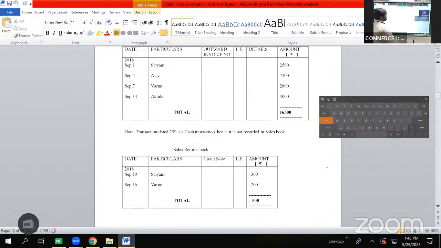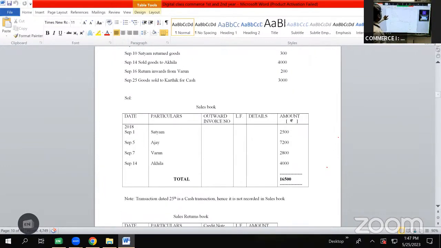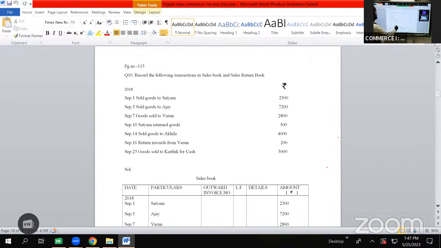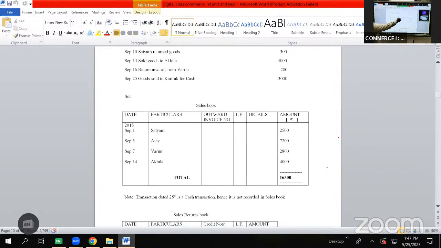Let us continue with the problem. The transactions are given for the year 2018 for the month of September, and the first transaction is given on September 1 as sold goods to Satyam 2,500, which will be shown in sales book. The format for sales book is date, particulars, outward invoice number, LF, details, amount rupees. The date will be taken as 2018 September 1. Satyam will be recorded in particulars column, and the amount of sale 2,500 will be shown in amount column.